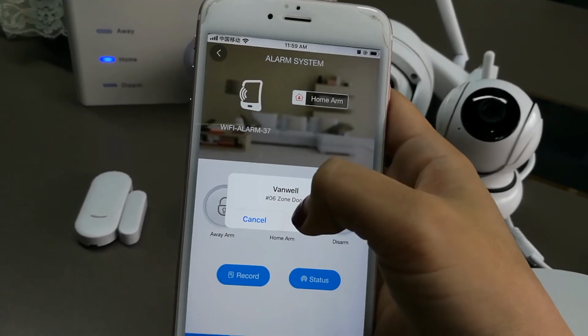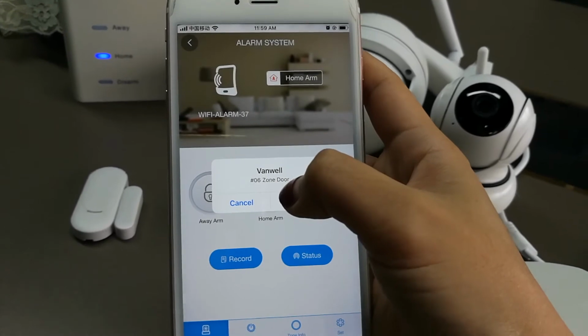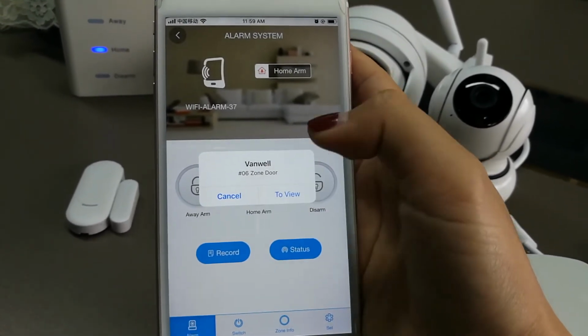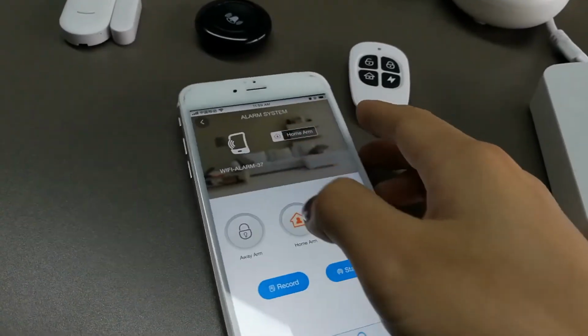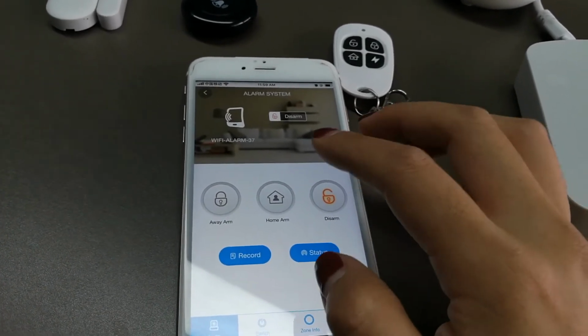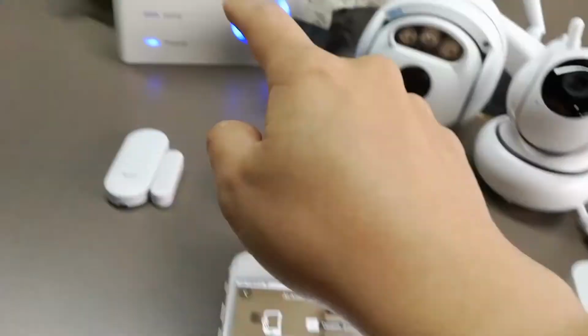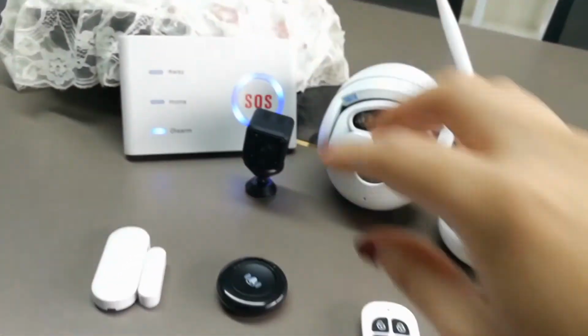In the Vanwell app, it shows Zone 6, door is opened by somebody. Okay. So later I will receive a call and push message from the control panel. Because I didn't insert a SIM card here, you can do it by yourself.